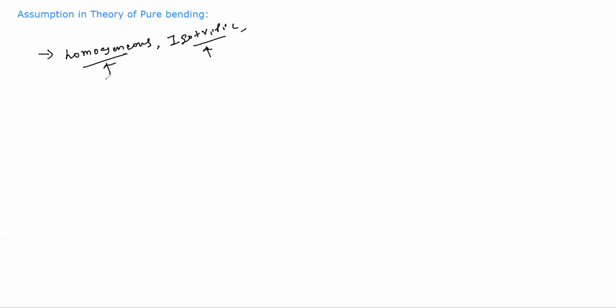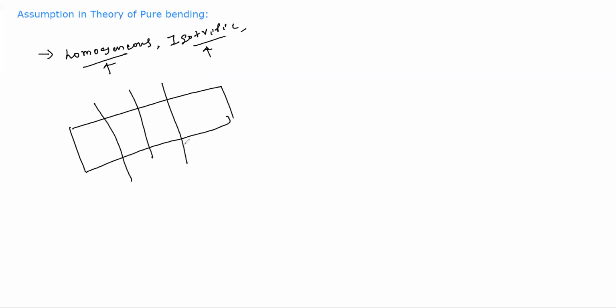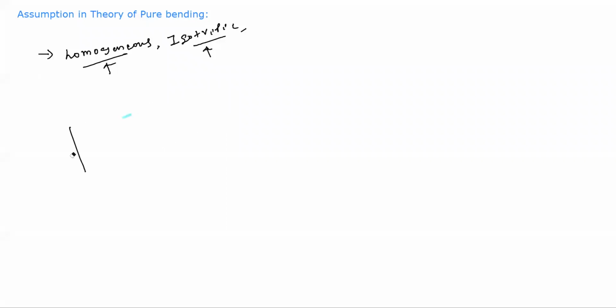Okay, homogeneous, that means the material property will be the same along the length and along the cross section. Suppose this is your section, this is your beam, or this is your pipe. Whenever I cut a section, your material property is the same everywhere along the length. હું section cut કરીશ તો તમારી material property change ના થવી જોઈએ. Now can anyone tell me what is the term called isotropic? Isotropic કોને કહીશું?